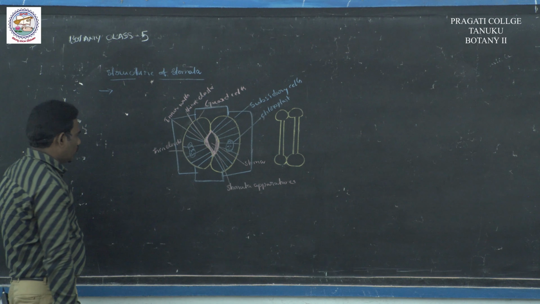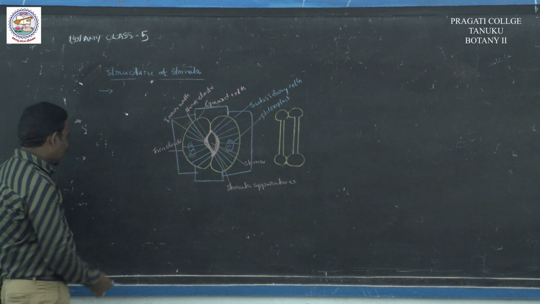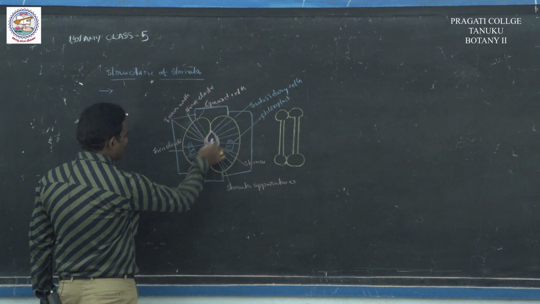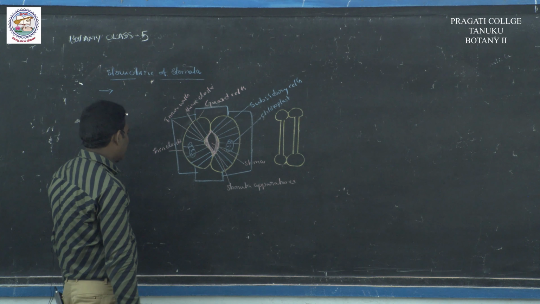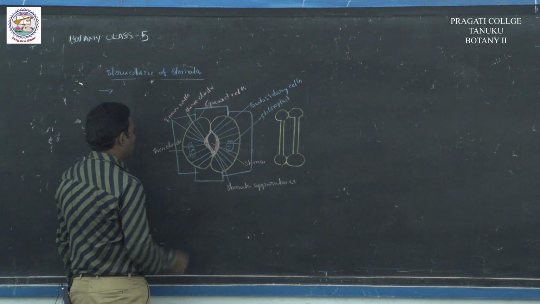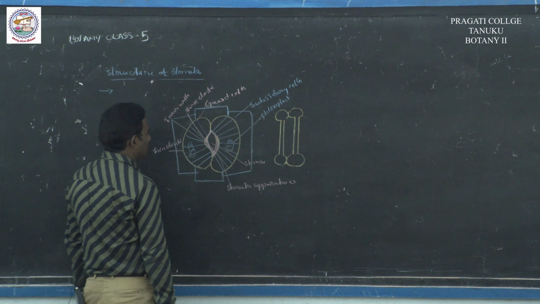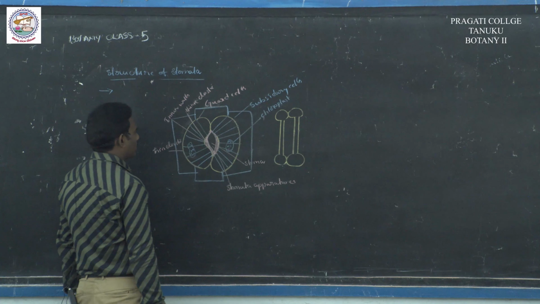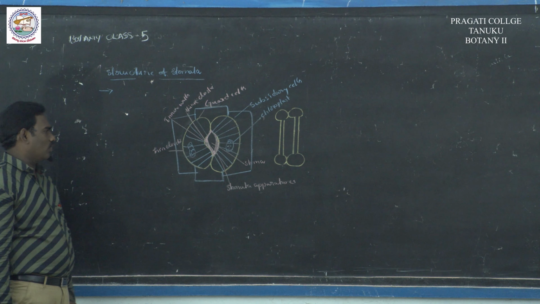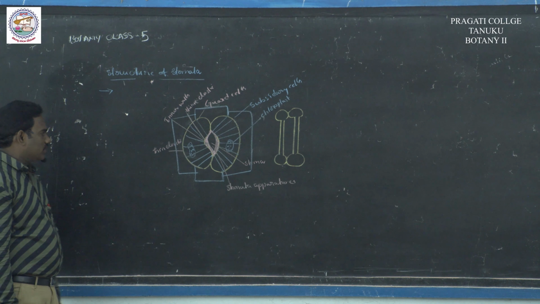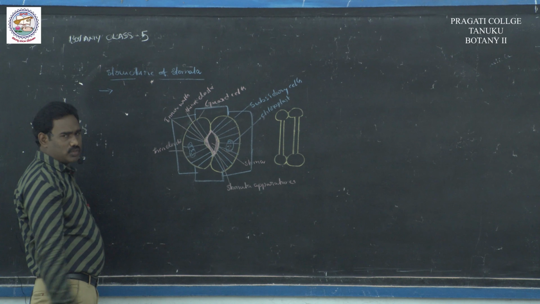Two guard cells are present. In between the two guard cells there is a stoma, and together that is called the stomatal apparatus. The inner walls are thick and elastic. The outer walls are thin and elastic. Outside of the guard cells, subsidiary cells are present. Subsidiary cells differ from the normal epidermal cells. The guard cells have chloroplasts, which perform photosynthesis, and some microfibrils are present. They are arranged radially and help in the opening of stomata.